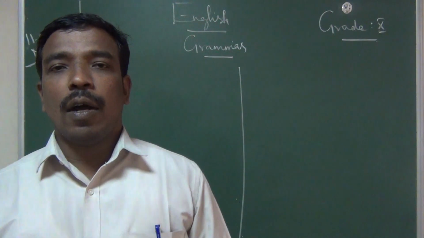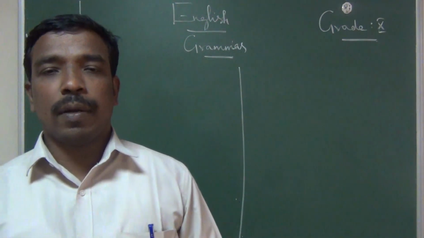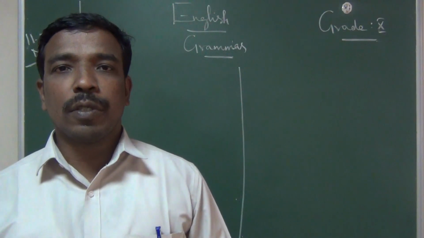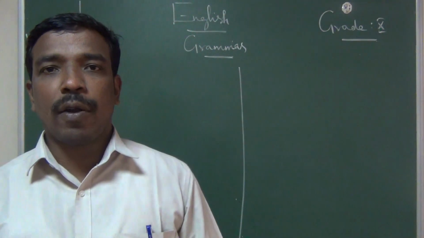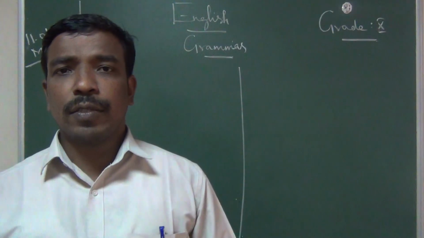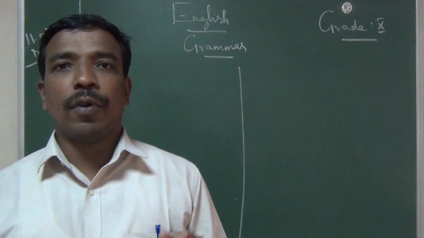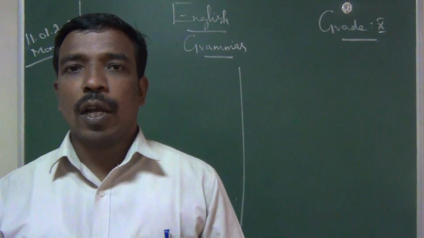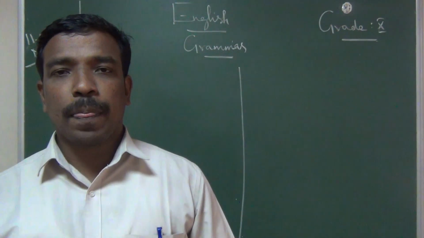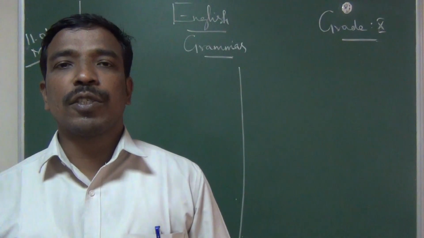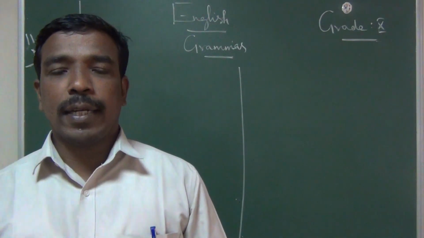For a compound sentence, we should use so. The second one is contrast ideas. For two contrast ideas, the words are despite, in spite of for a simple sentence. For complex, though, although, even though. For a compound sentence, but, yet, still.